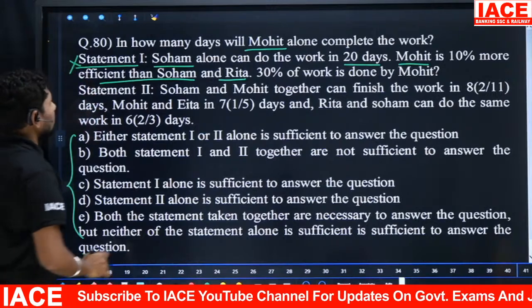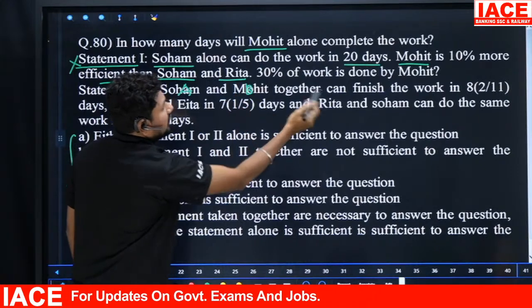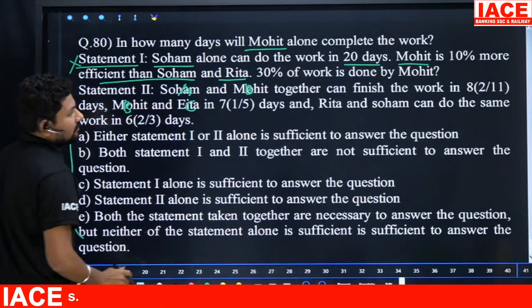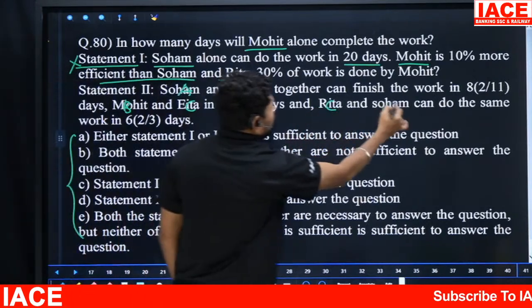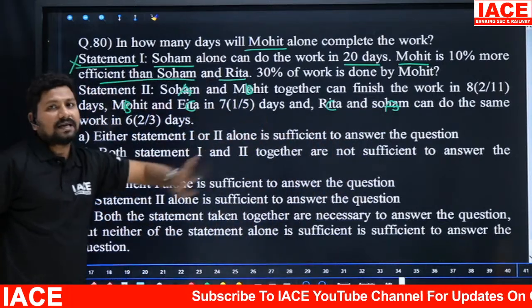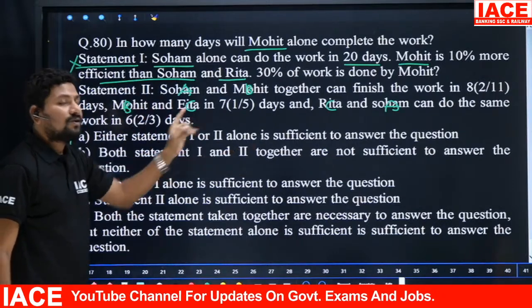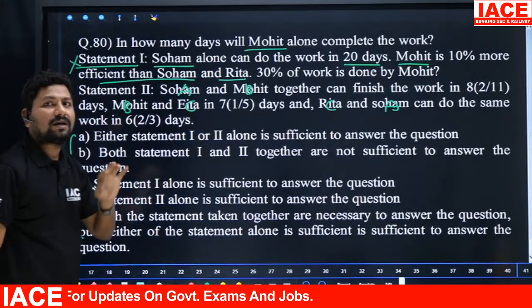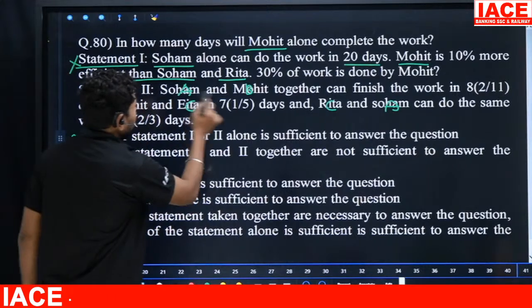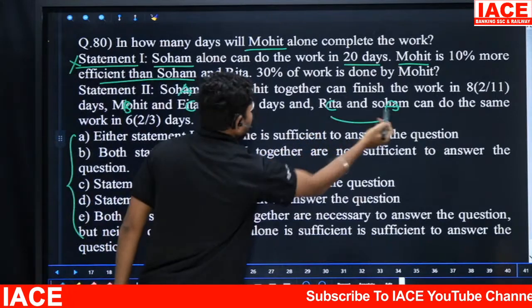Okay, I'm going to statement 2. Sohan and Mohit, this is A and B. A and B complete a work in 8 2/11 days, B and C in 7 1/5 days, and C and A in 6 2/3 days. A plus B, B plus C and C plus A are given. If you add A plus B, B plus C and C plus A, you will get 2 into A plus B plus C. From that, removing A plus B gives C, removing B plus C gives A, and removing C plus A gives B.